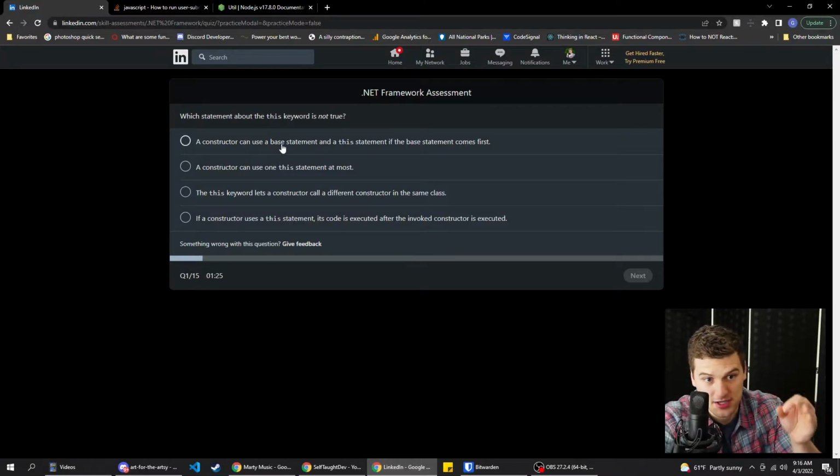A constructor can use a base statement or a this statement if the base statement comes first. Ooh, this is going to be rough. A constructor can use one this statement at most. This keyword lets a constructor call a different constructor in the same class. If a constructor uses a this statement, its code is executed after the invoked constructor is executed. Which one of these is not true? Okay, I think it's this one.